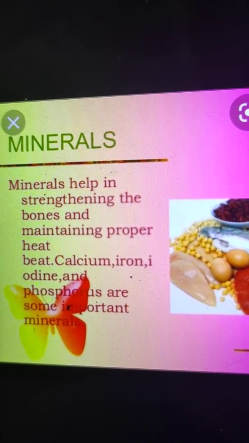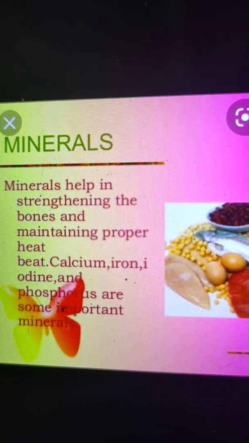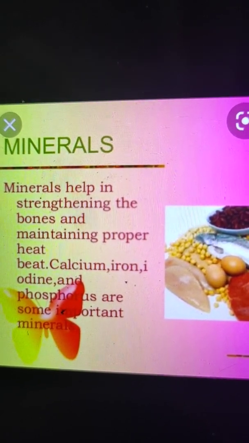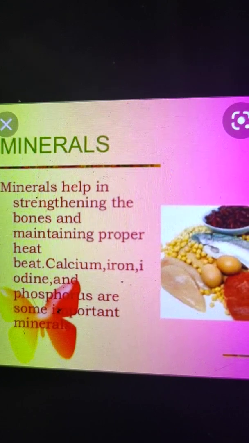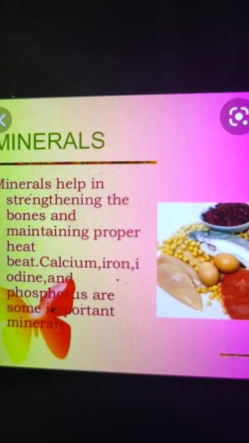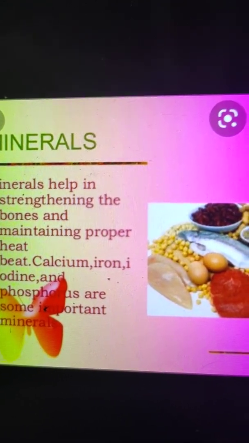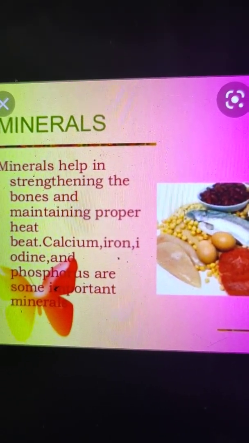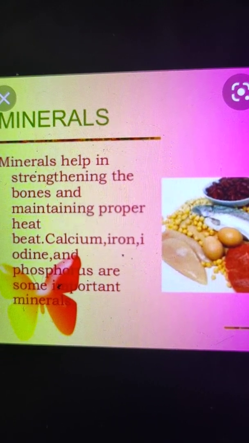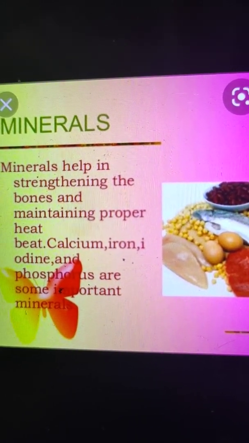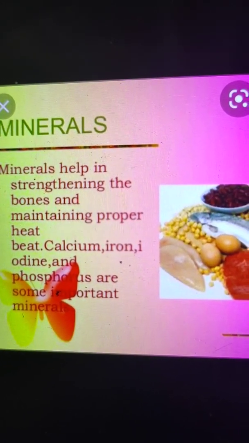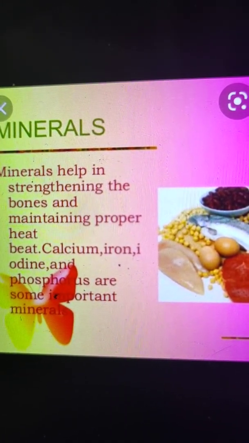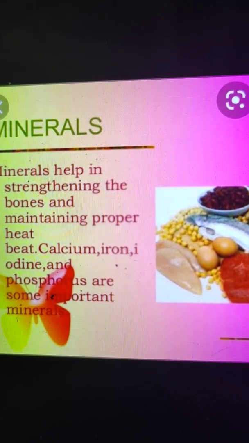Next one is iodine. Iodine is also a mineral, and the main sources of iodine are iodized salt like Tata salt, seafood, green leafy vegetables. And the main function of iodine is that it is essential for the formation of thyroxine hormone, which is present in our neck region, and this hormone controls physical and mental development of our body. Okay.